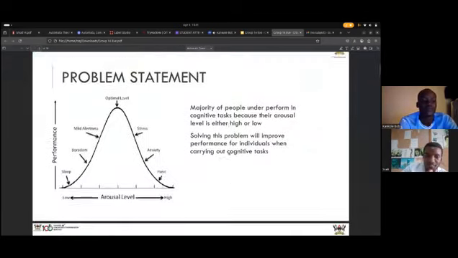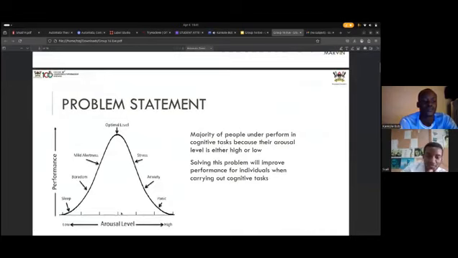We are creating an arousal regulator, and the problem statement is described by this graph, which has the arousal level on the x-axis and the performance scale on the y-axis. Arousal affects performance in a way that when arousal is low, performance isn't that good, and when it's extremely high, it's also not good performance. But to get the best performance from an individual, the arousal level has to be balanced. When arousal is low, we have signs like sleep, boredom, and mild alertness, and when it's high, we have symptoms like stress, anxiety, and panic.